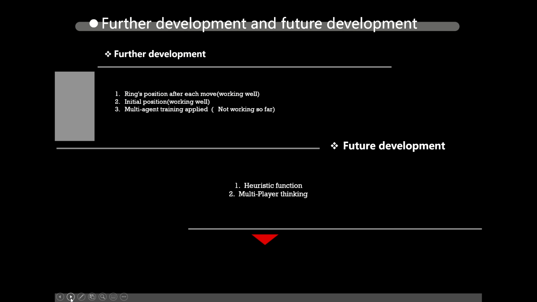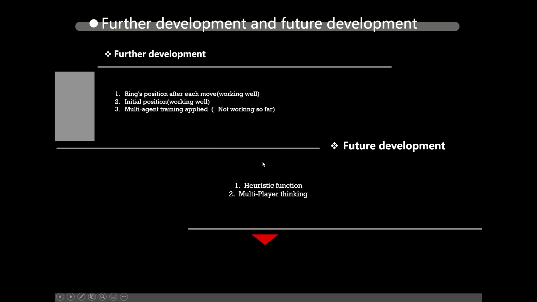There are some additional workable developments that we applied. Firstly, our agent tried to put each ring near the counter. Secondly, based on the initial position observation on the Floyd website, we got a great improvement. However, our agent only used single player training at this stage because we did not implement multiplayer successfully.